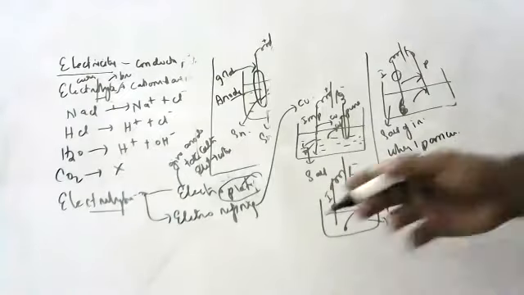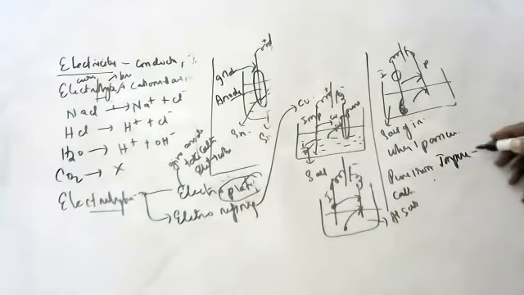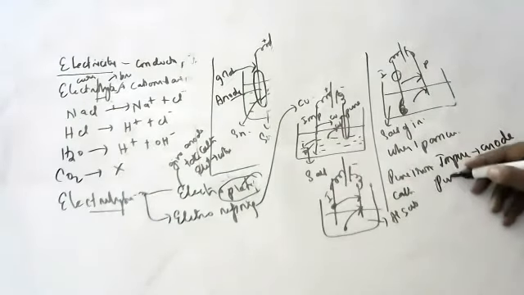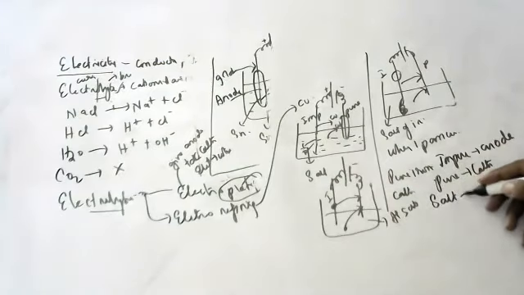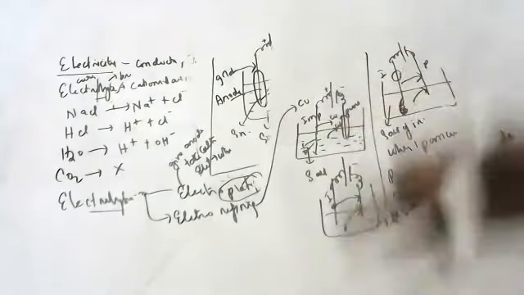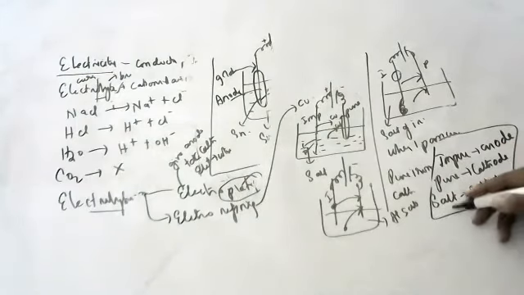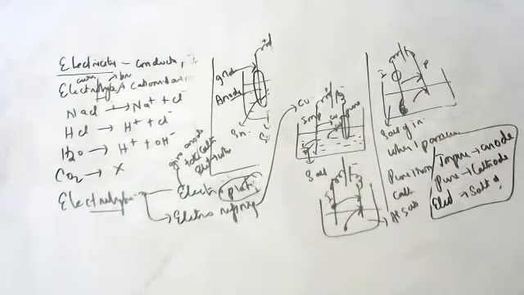So, how do you purify, children? What are the three conditions? Impure metal is always taken as anode. Pure metal is always taken as cathode. And the salt, children, is the salt of the metal to be purified. If I am purifying iron, take iron salt. Don't take copper salt. If I am purifying copper, take copper salt. Don't take iron salt. Electrolyte should be a salt of the metal to be purified.